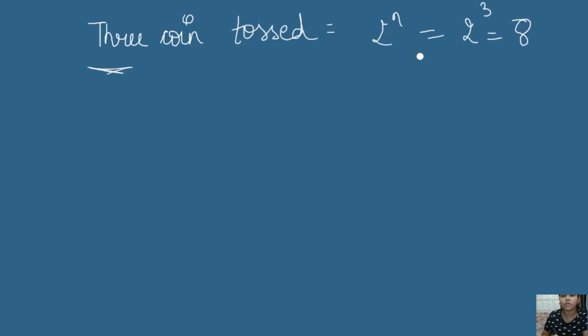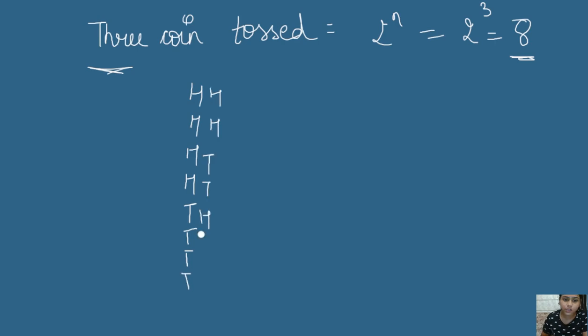Now what you have to do is just divide this 8 into 2 equal parts. So it will be 4 times head and 4 times tail. Then in the next line, since it is 4 times, you have to halve them. So 2 times head, 2 times tail, 2 times head, 2 times tail. Right, now it is 2, then let's halve it again.